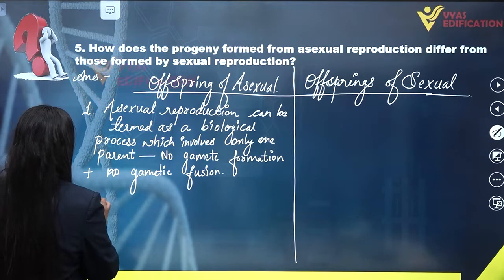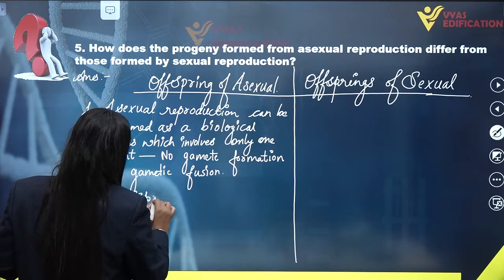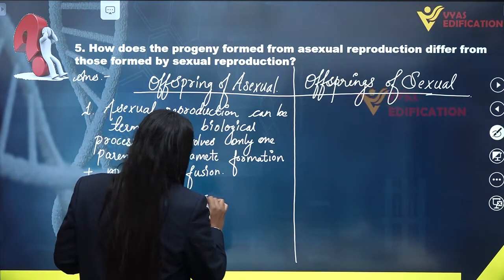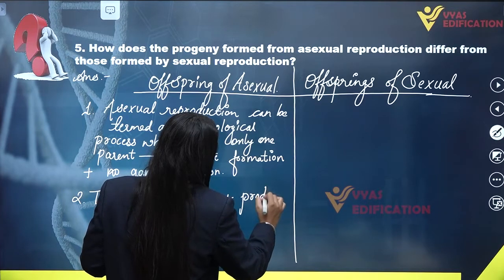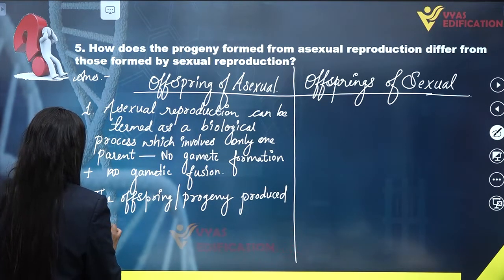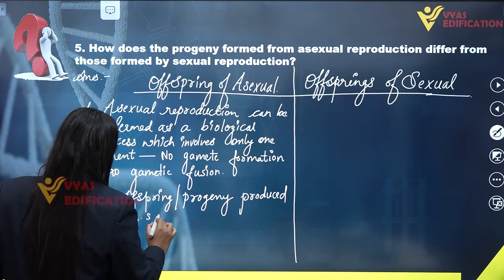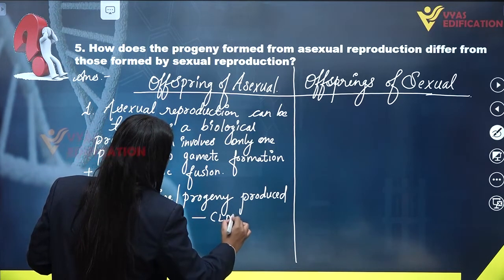Second thing is the offsprings or progeny produced from this type of reproduction are termed clones.